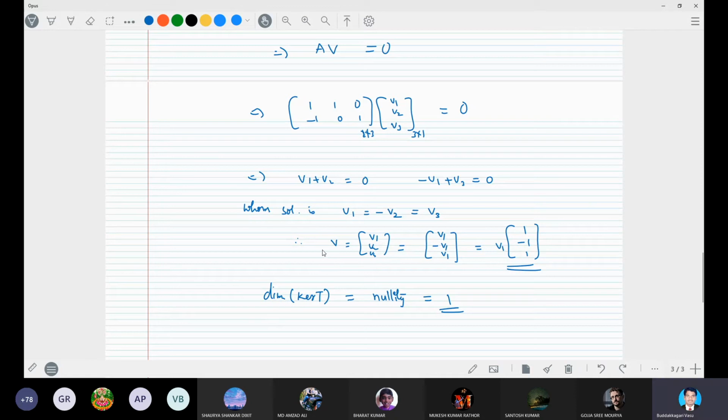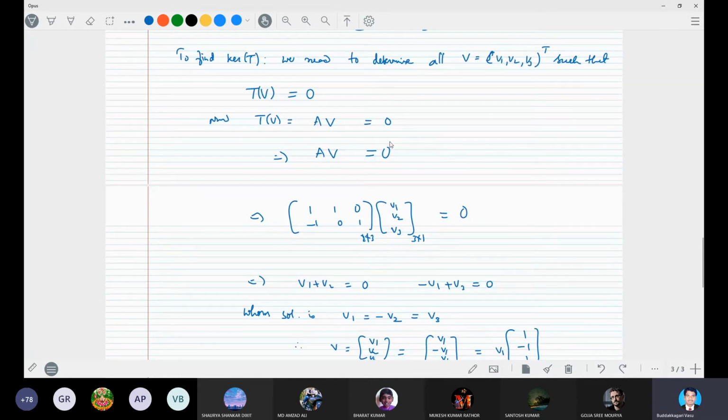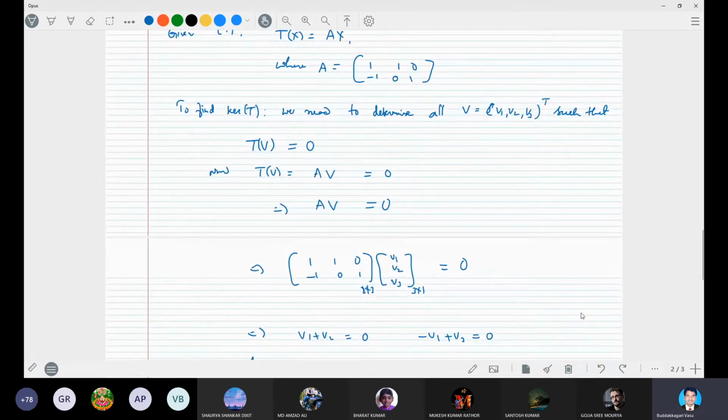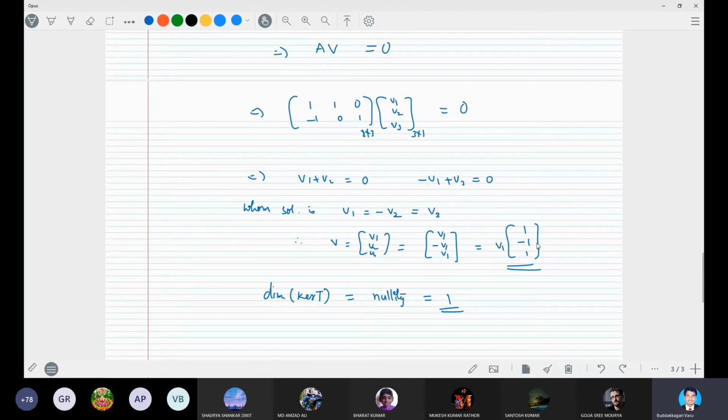So this is the kernel set, the set of V which are mapped to the 0 element, right? (1, minus 1, 1) is the element which is in R3, which maps to the 0 element. So that is kernel T. And what is its dimension?